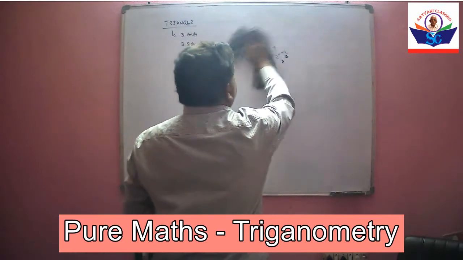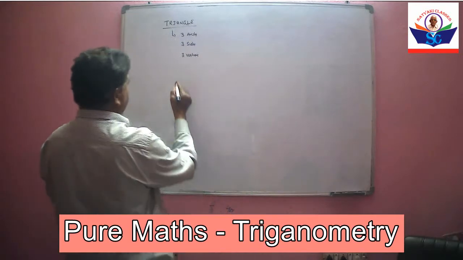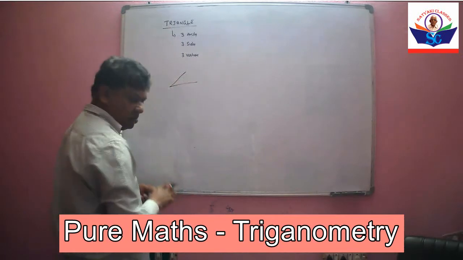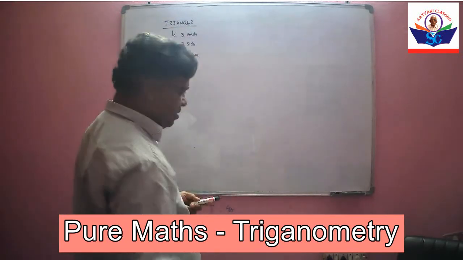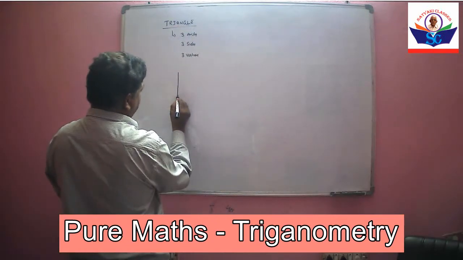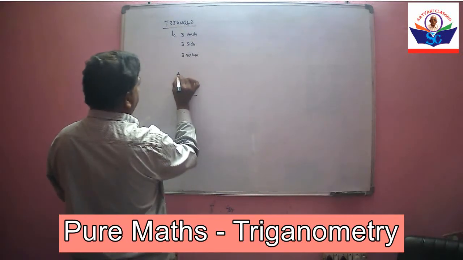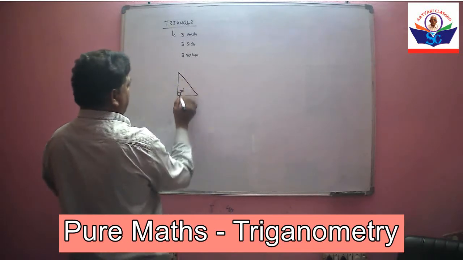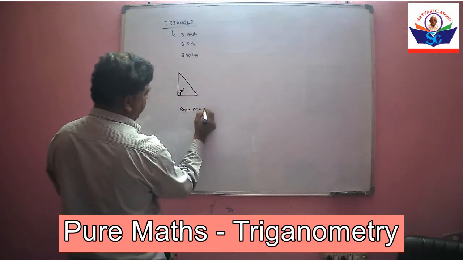Just now we have discussed that if the angle between 2 lines is 90 degrees, it is called right angle. So this is a right angle triangle.